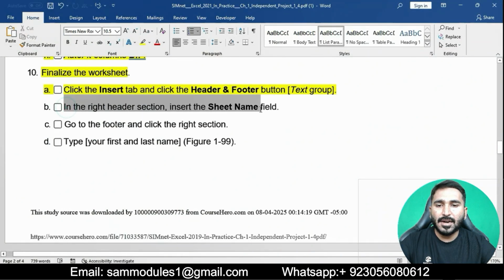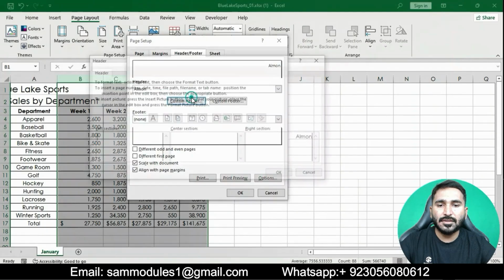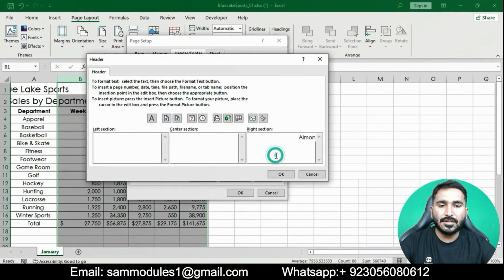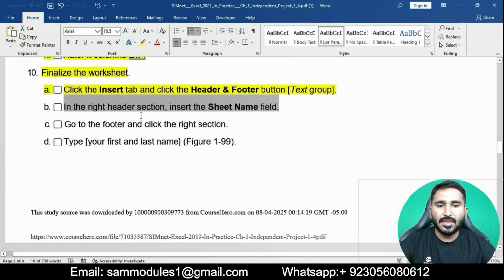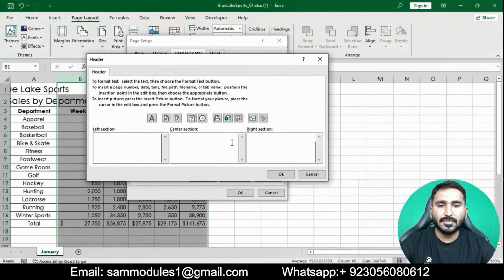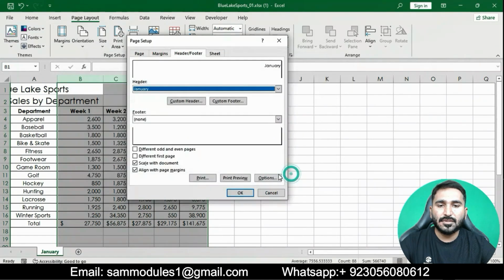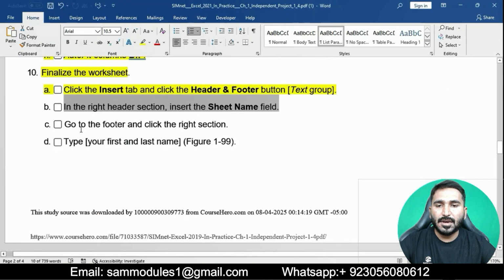In the right header section, insert the sheet name field. Insert the sheet name field in the right section, then click OK. Go to the footer and click the right section.